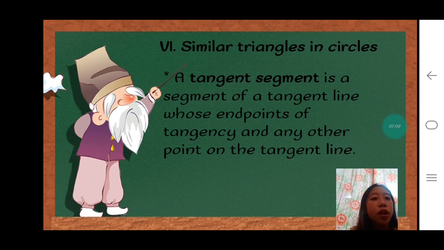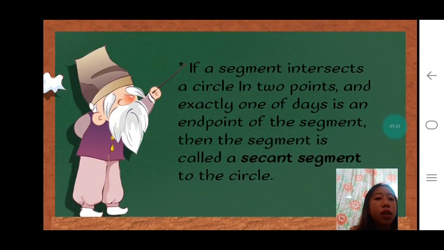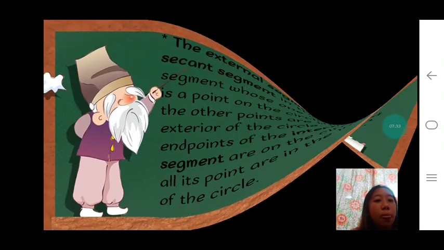Next is similar triangles in circles. A tangent segment is a segment of a tangent line whose endpoints are the point of tangency and any other point on the tangent line. If a segment intersects a circle in 2 points and exactly one of these is an endpoint of the segment, then the segment is called a secant segment to the circle.